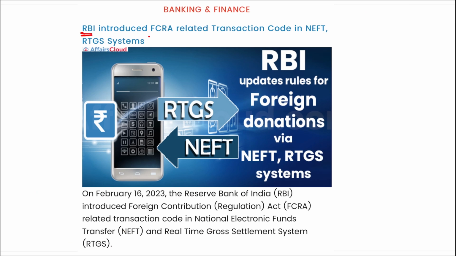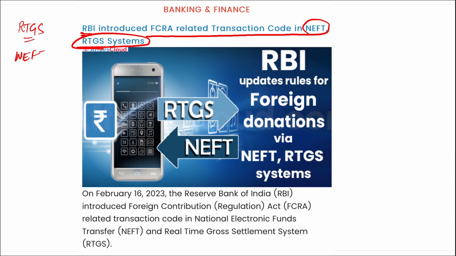Next, RBI has introduced FCRA related transaction code in NEFT RTGS system. See, there are different kinds of payment systems such as RTGS. What is RTGS? RTGS is your Real Time Gross Settlement system. What is NEFT? NEFT is your National Electronic Funds Transfer. What is UPI? Unified Payment Interface. Alright. Then there is IMPS. So these are some other ways of doing payment.